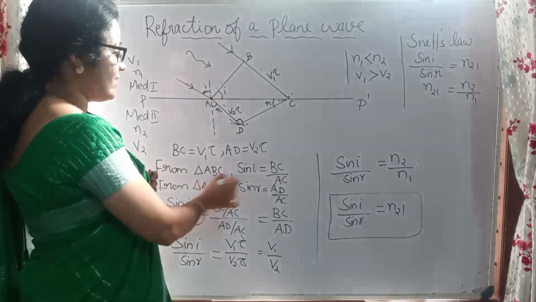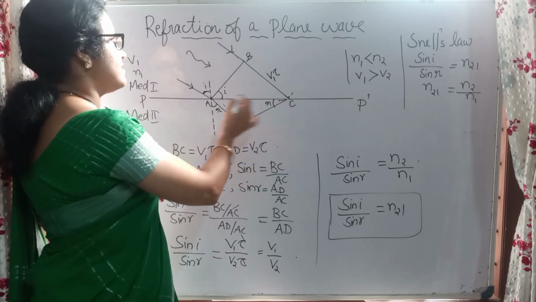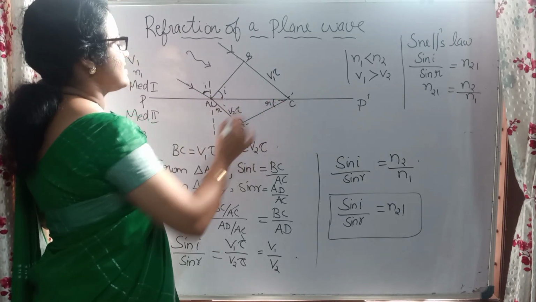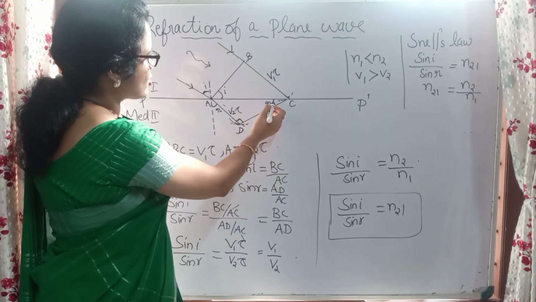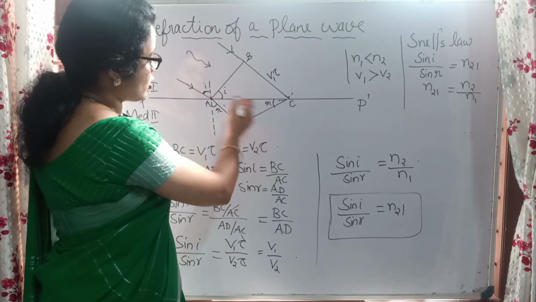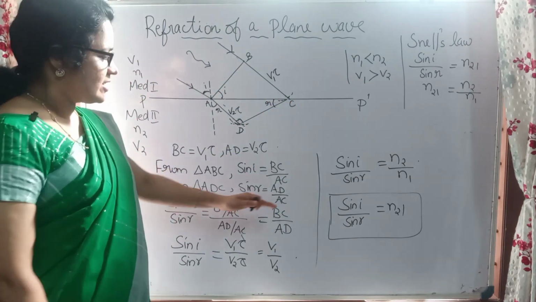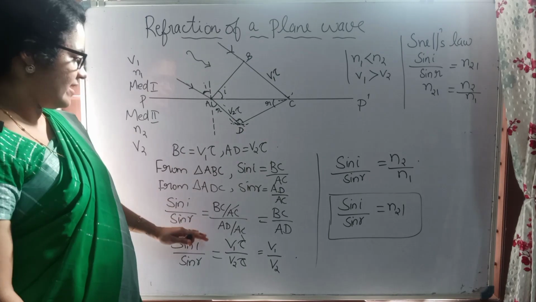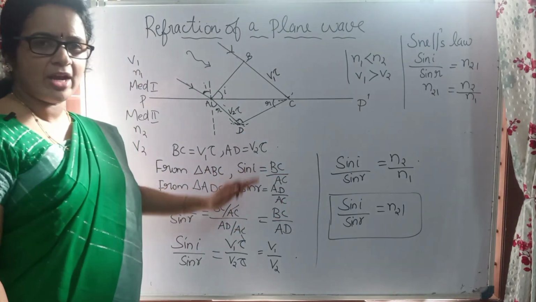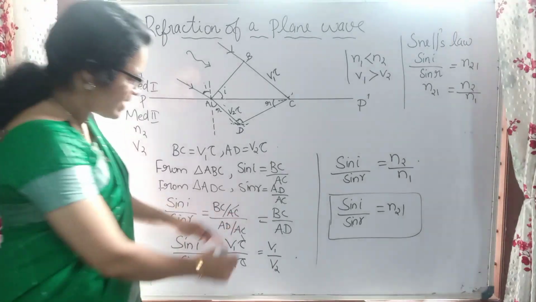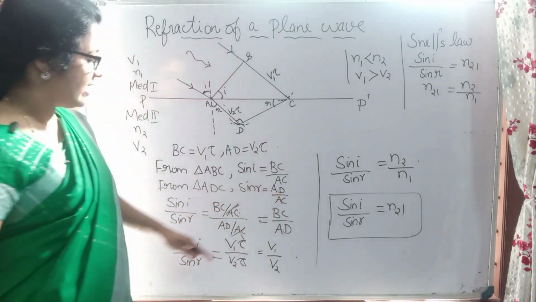And what about sin R? For sin R we are considering the triangle A, D, C. So what will be sin R? Here this is R, so sin R means the opposite side AD divided by AC. Clear? That means sin I by sin R is equal to BC by AC divided by AD by AC. We just have to divide. Then what do we get? AC and AC get cancelled. Then what is remaining? BC by AD.